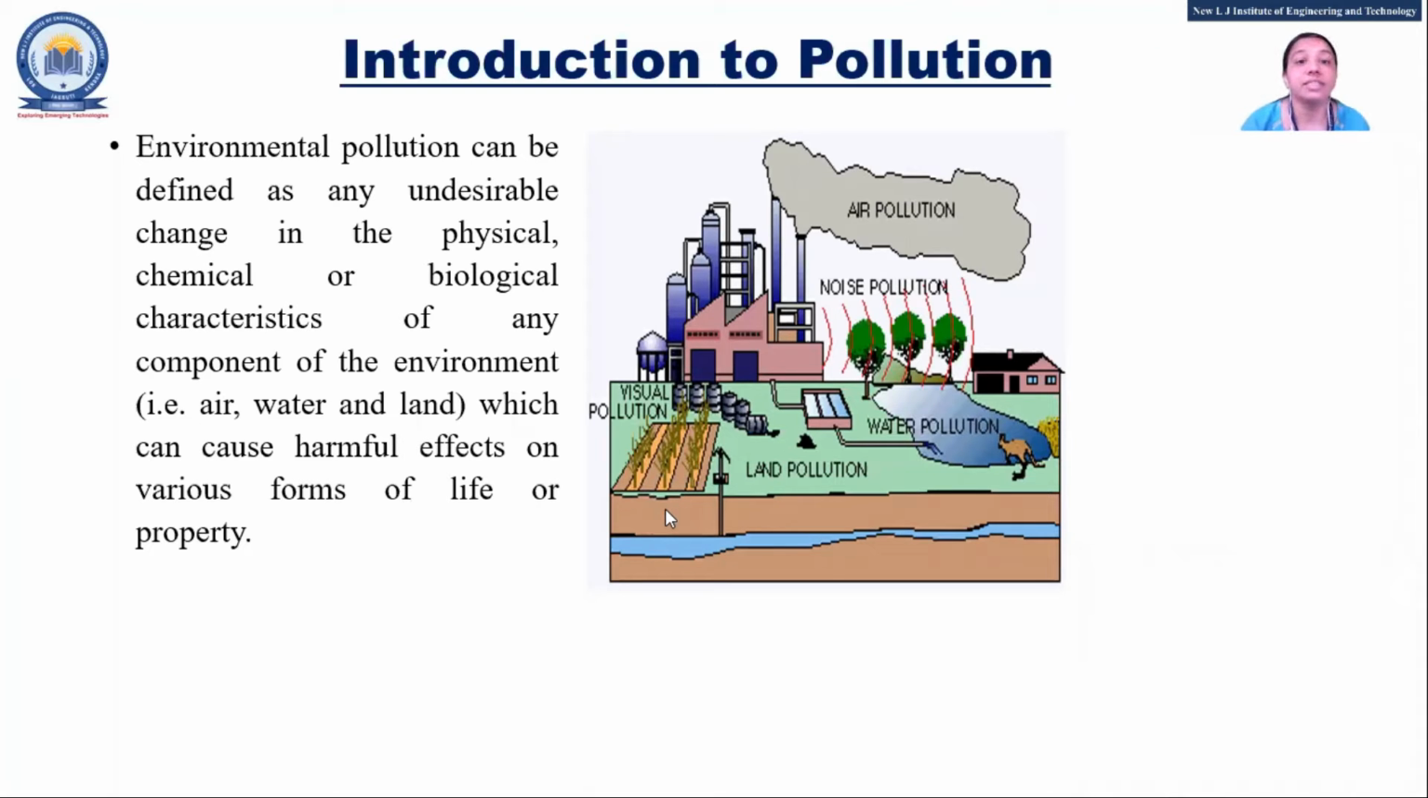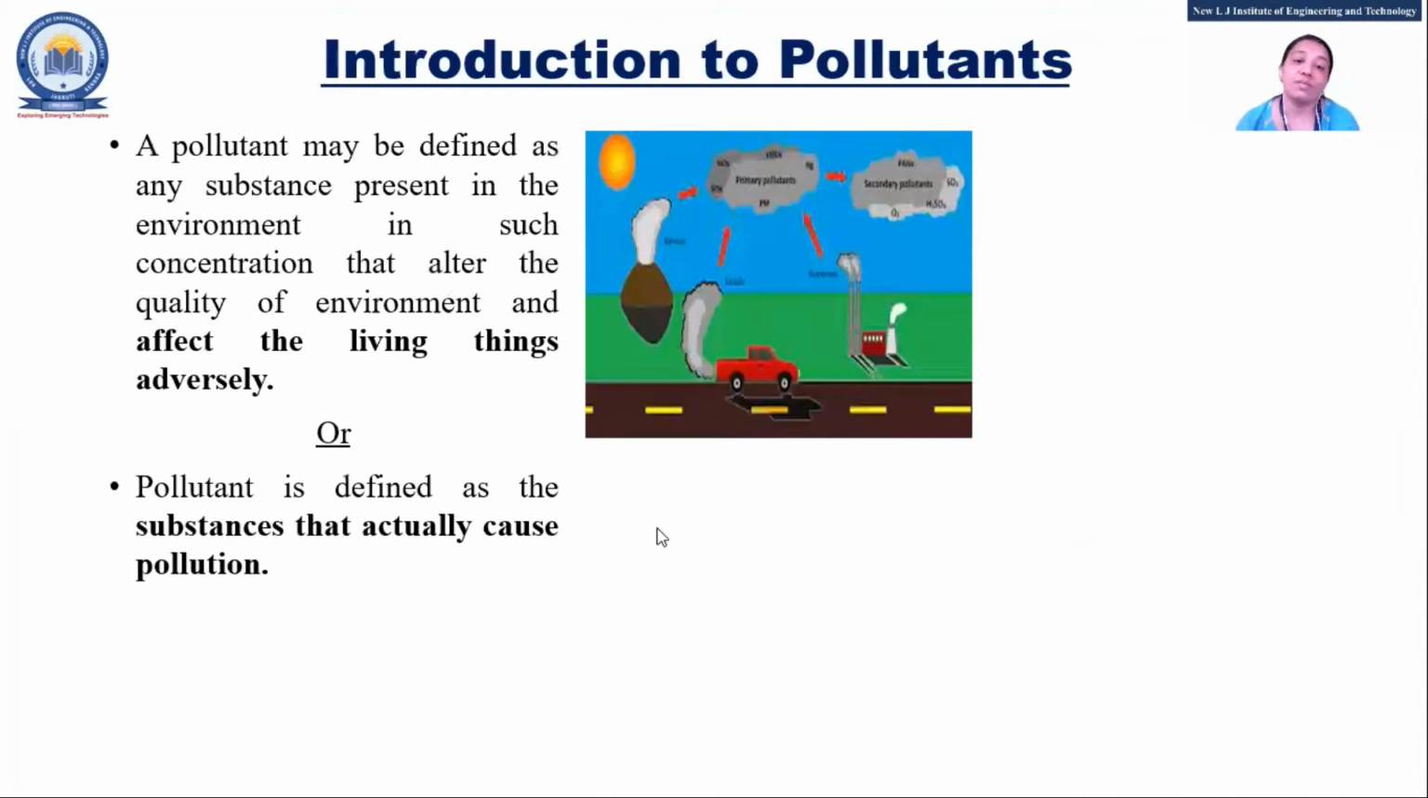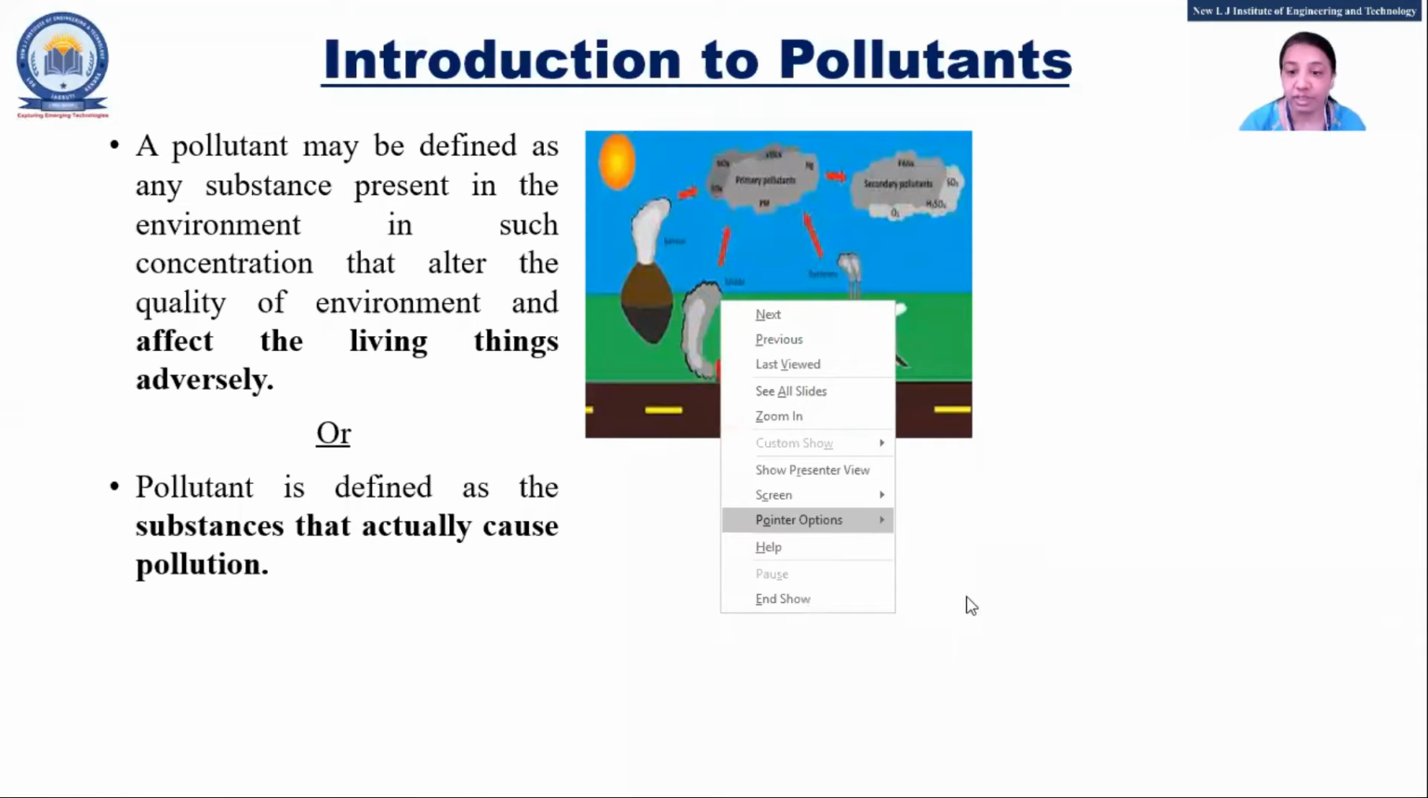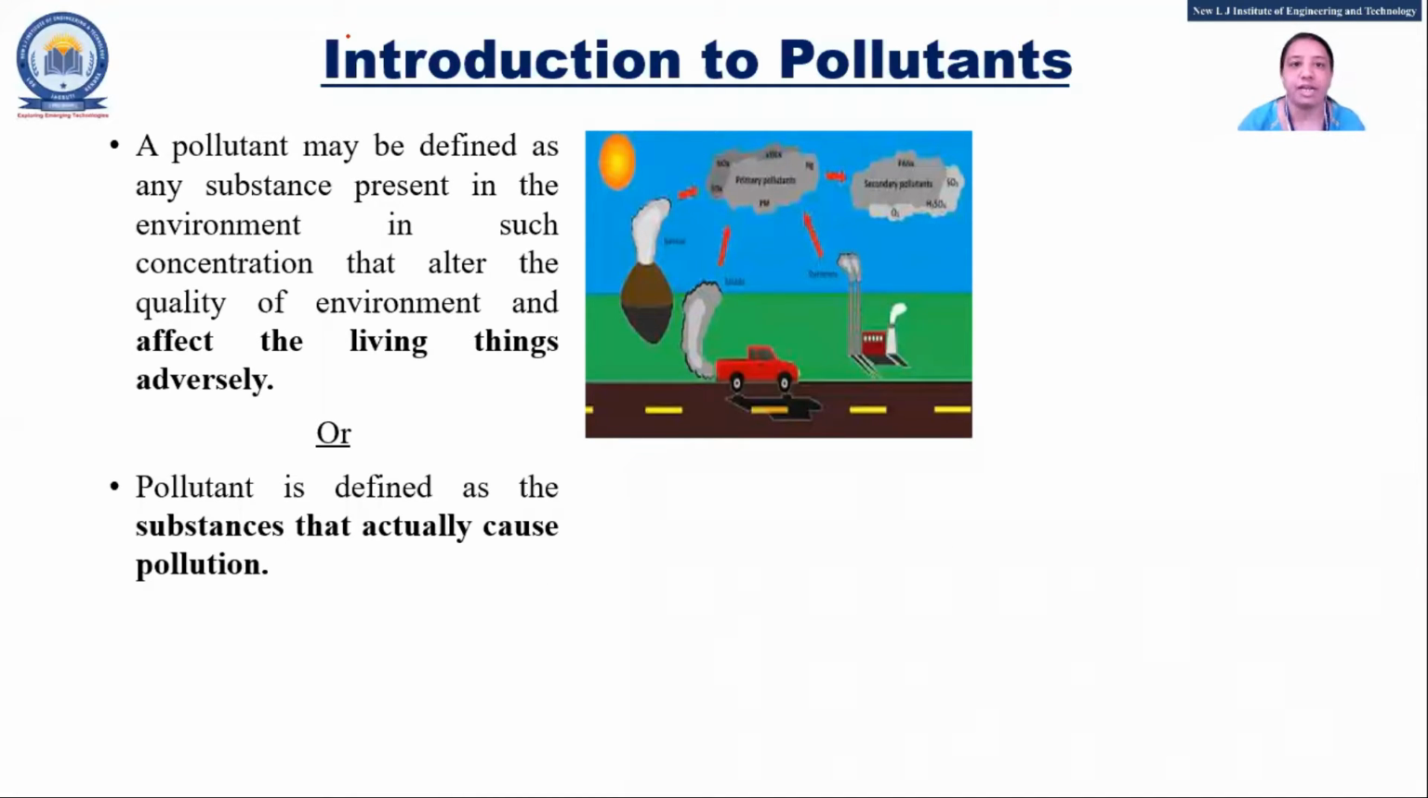And the substance because of which this change happens is called a pollutant. Which substances present in the environment disturb these things are called pollutants. The pollutants are different for each type of pollution: if it is water pollution, it will be a different one; if it is air pollution, it will be a different one. So a pollutant is defined as the substance that actually causes the pollution. You can go with any of the definitions.